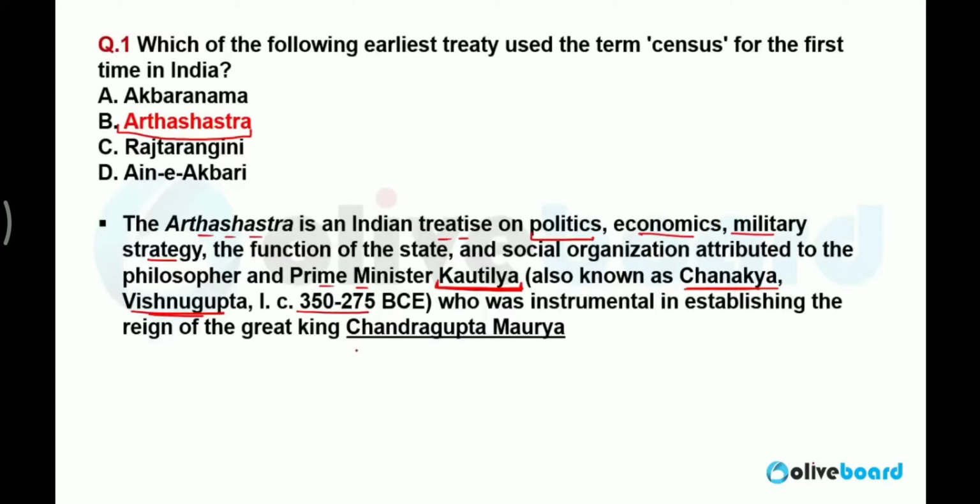He was the prime minister of Chandragupta Maurya, the founder of the Maurya dynasty. So the name of Chanakya is important.